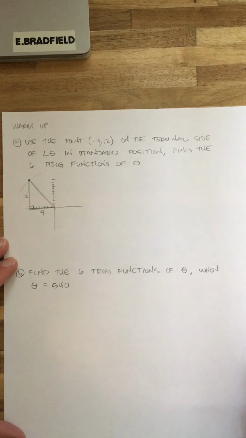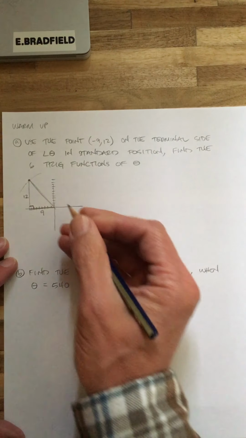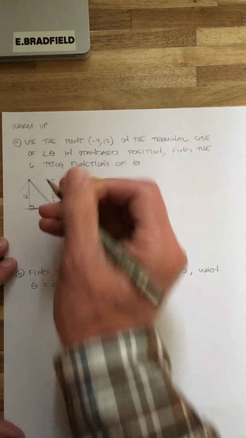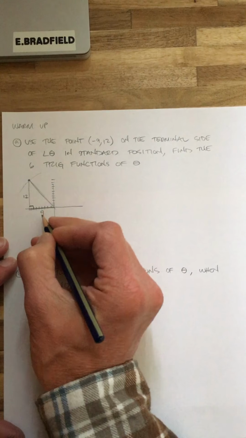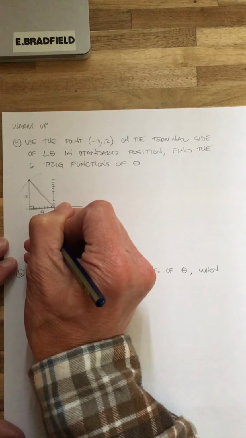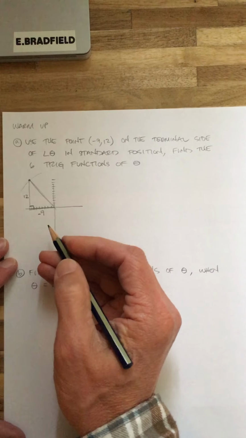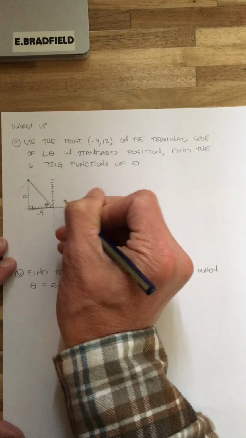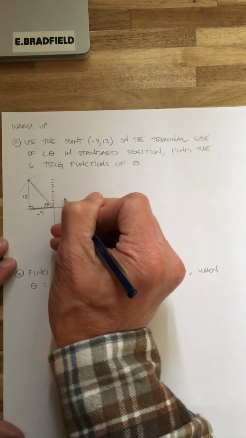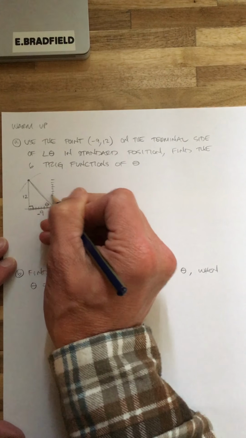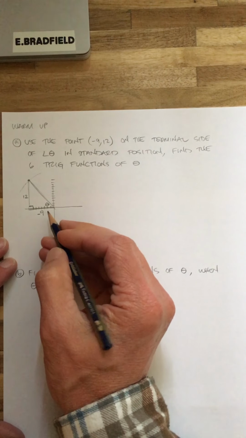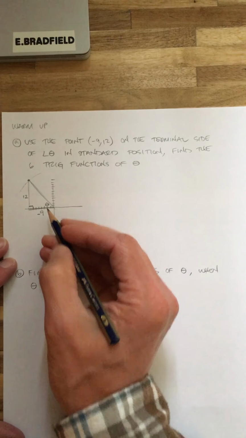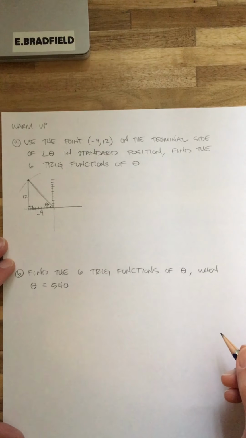And basically we want to find this guy right here. Keep in mind this is -9, sorry, that's kind of confusing there. We're going to find this angle right here. I know the angle theta would be right here, but we're going to be able to find all the 6 trig functions using that angle.